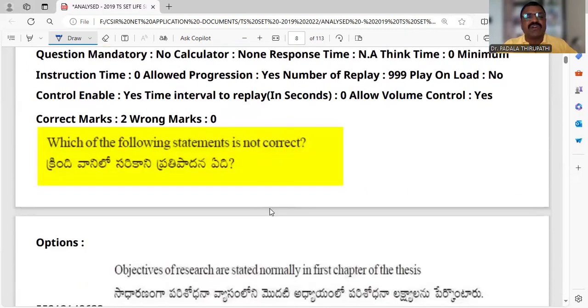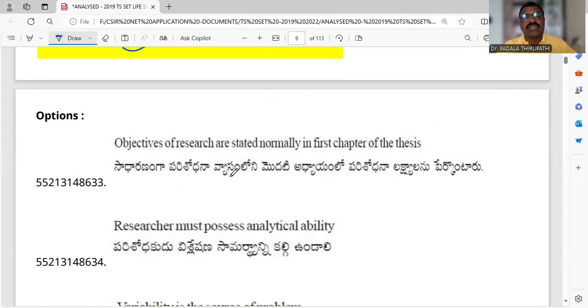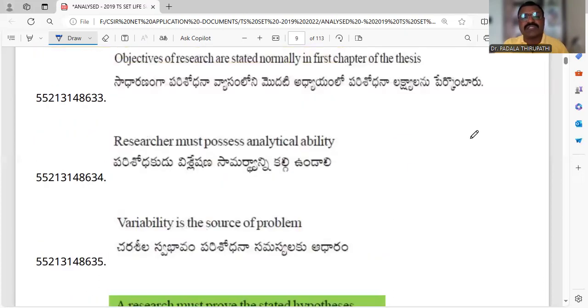The 9th question, which of the following statements is incorrect? See here, my dear friends, not correct answer. So see here, objectives of research are stated normally in the first chapter of the thesis. Yes, in any thesis, any PhD thesis or MPhil thesis, definitely objectives are inserted in the first chapter. It is mandatory. The second statement, a researcher must possess analytical ability. Definitely, any researcher, even the teacher in higher education is also a researcher, no doubt at all, and is capable of analytical ability. Must possess analytical ability.